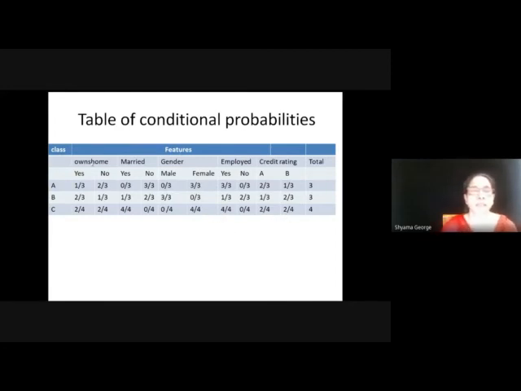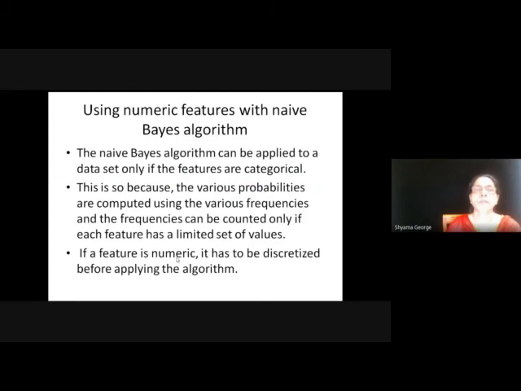So, you can easily take the value for any test instance from this table and multiply it to get the corresponding total probability, and compare this probability, and we can assign the class having the highest probability. So, this Naive Bayes algorithm, now you are clear. You can create a frequency table. Based on the frequency table, you can find out the table of conditional probability, and for any test instance, the corresponding values can be obtained from the conditional probability table without going into the training data.